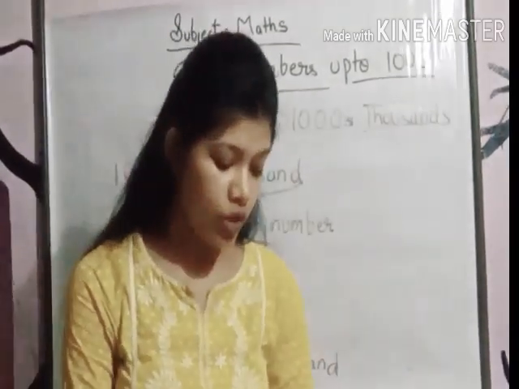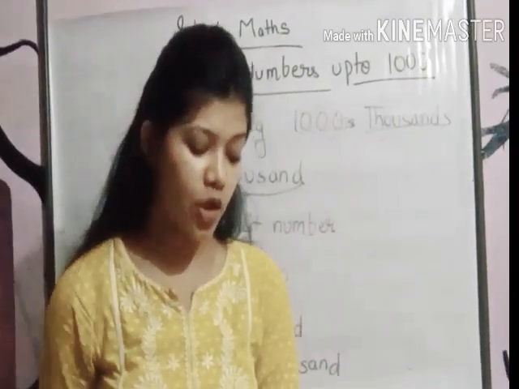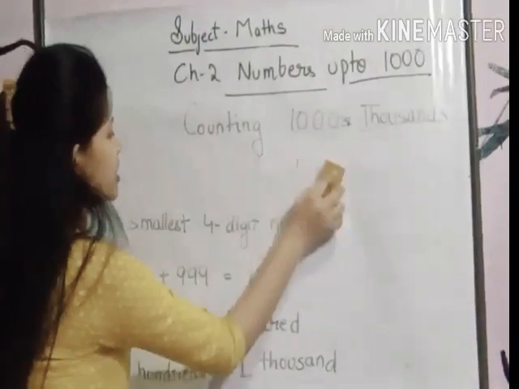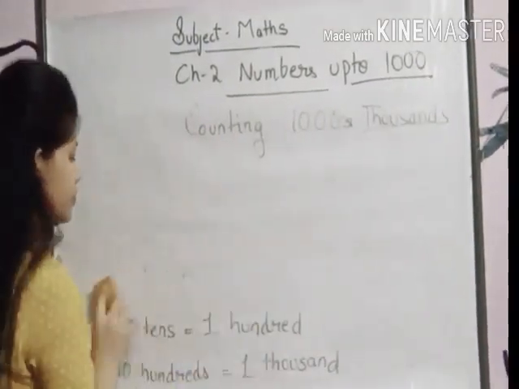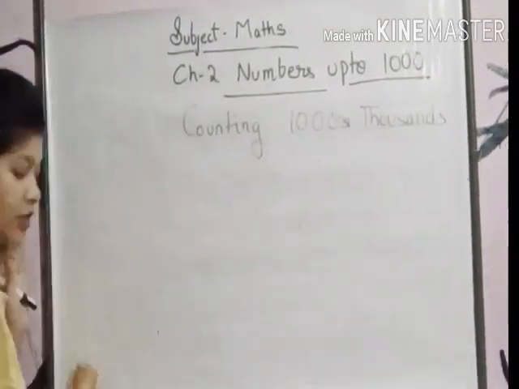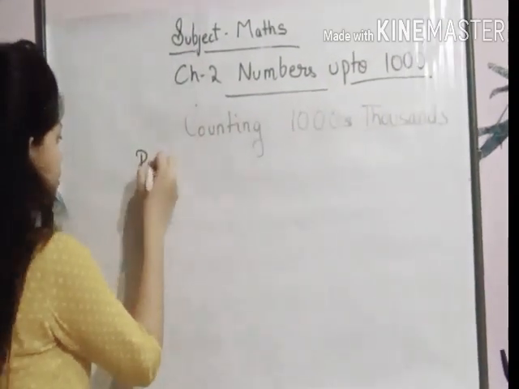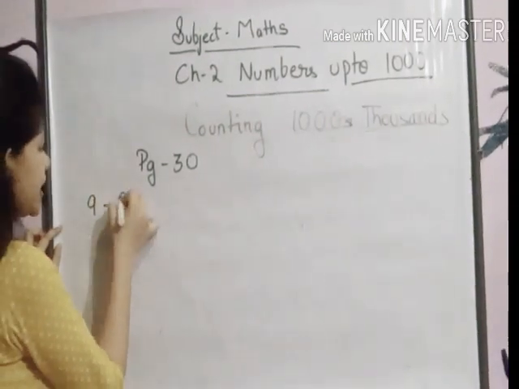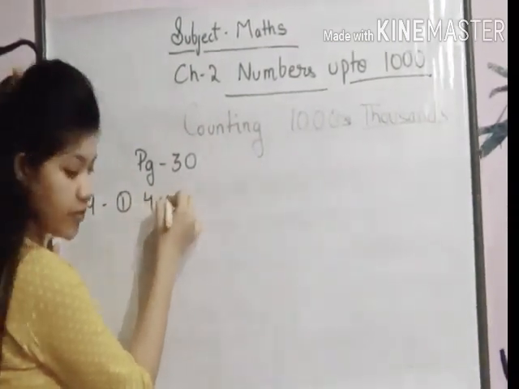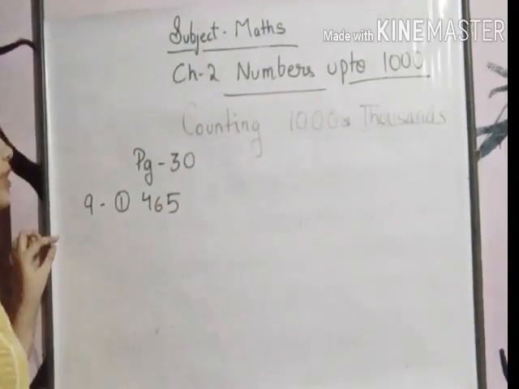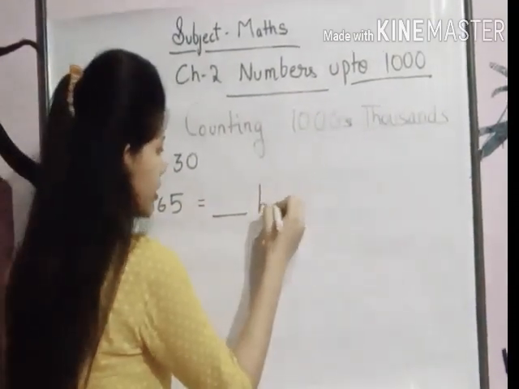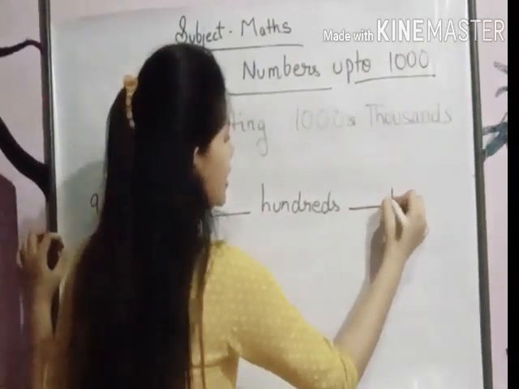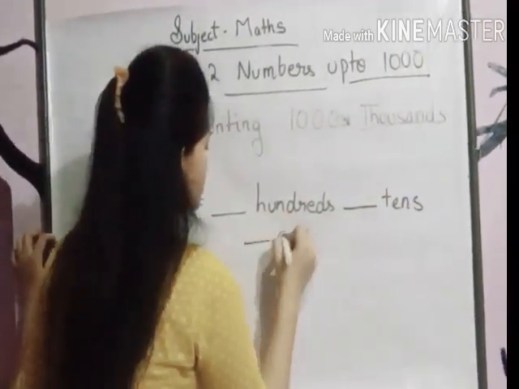Okay. Now look at the ninth part. Write the number of hundreds, tens and ones for each number. Let's take one example of this part. Page number 30, ninth part. The first one given here is 465, and the question is dash hundreds, dash tens, dash ones.